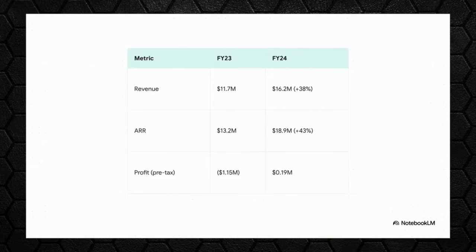And bam, here are the numbers to prove it. This slide really puts that transformation in stark black and white. Revenue didn't just grow, it accelerated to $16.2 million. ARR shot up by 43% to nearly $19 million. And there it is, on the bottom line, that swing from a $1.15 million loss to a profit of $190,000. They had finally reached the promised land.